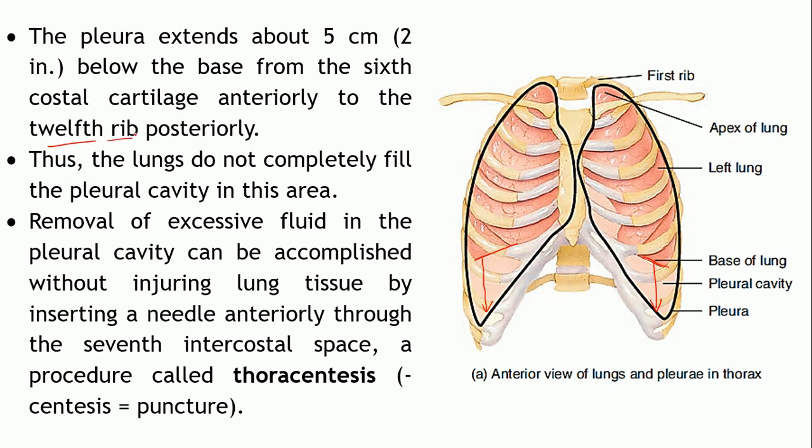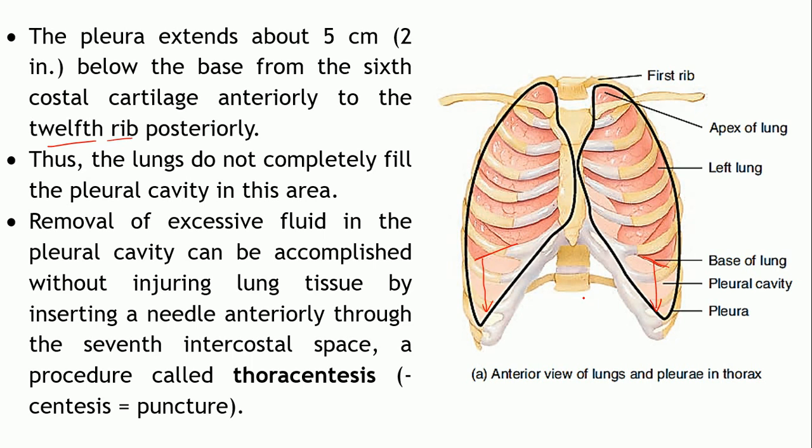So what you can say over here is that the lungs are not completely filling this particular area within this pleural cavity. So the pleural cavity is extending downwards, because this one is the parietal pleura, and where is the visceral pleura? It is located over here. So this is the pleural cavity, which is extending downwards and is not occupied by the lungs.